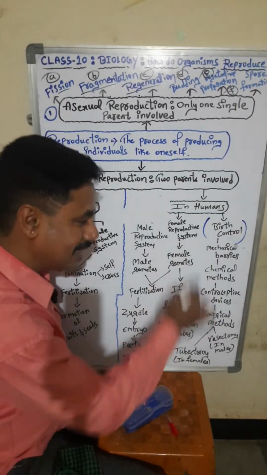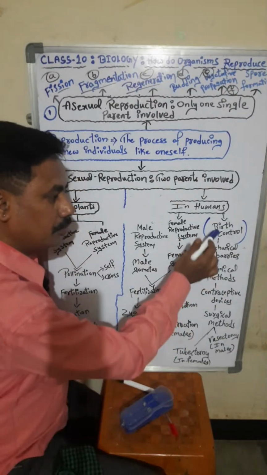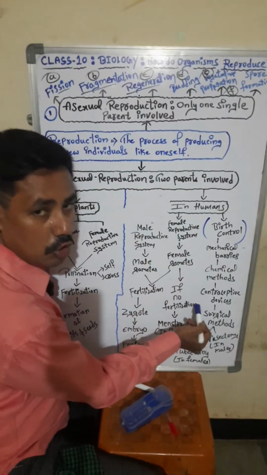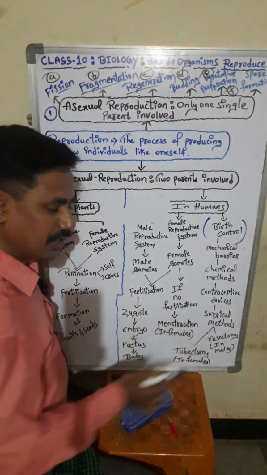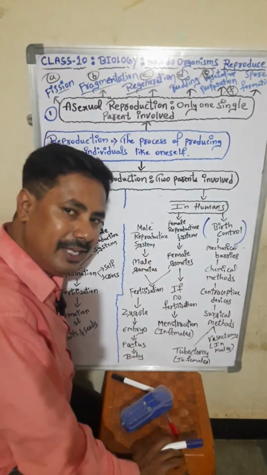So what are the methods to control the birth? Mechanical barrier, chemical methods, contraceptive devices, surgical methods, tubectomy in females and vasectomy in males.